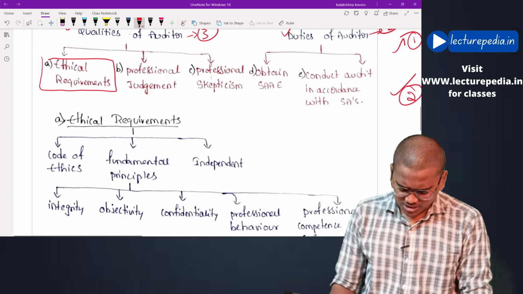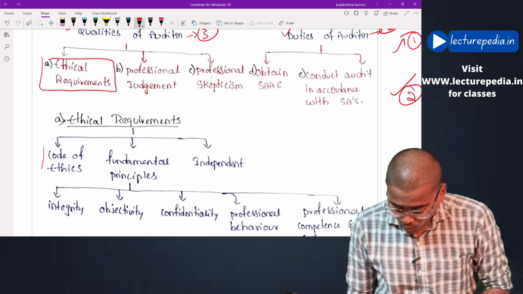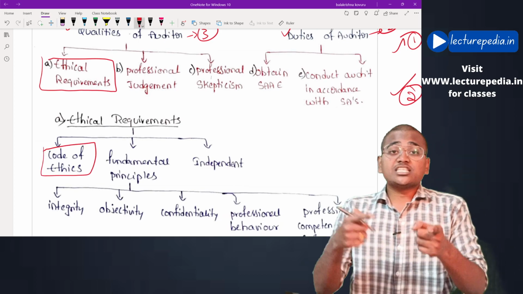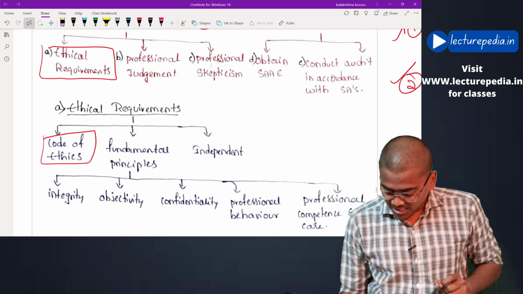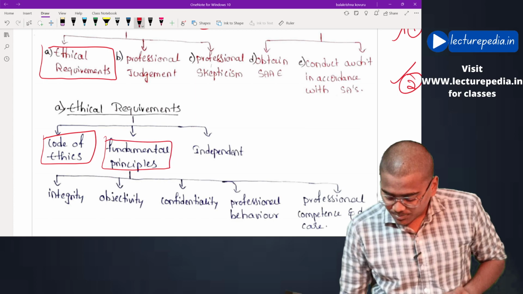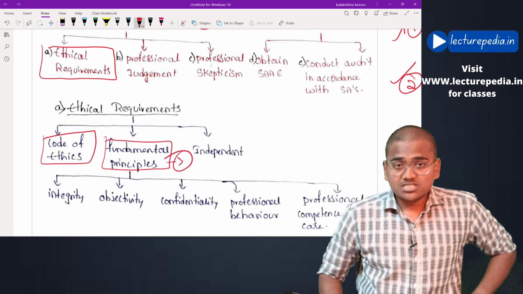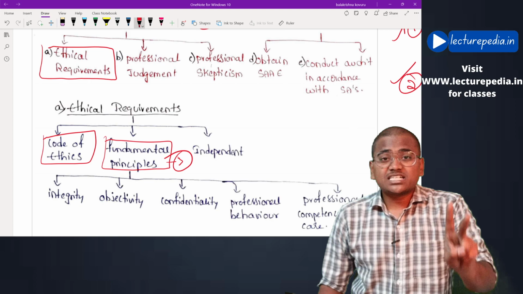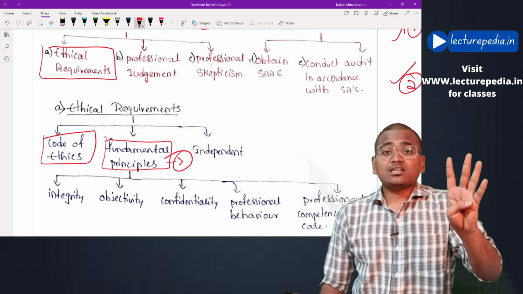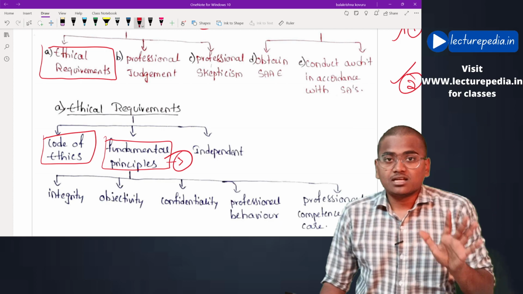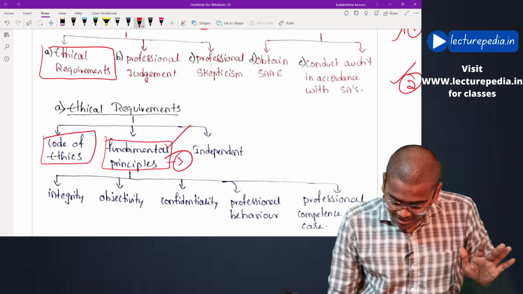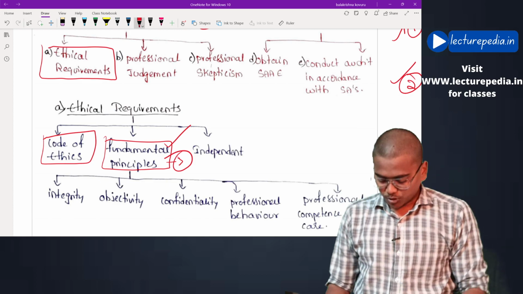What are they? First one, auditor needs to comply with the code of ethics, the code of ethics issued by ICAI. Next, auditor needs to have all these fundamental principles. There are 5 fundamental principles. What are they? Integrity, objectivity, confidentiality, professional competence and due care, and professional behavior. These are the 5 fundamental principles that the auditor should possess.